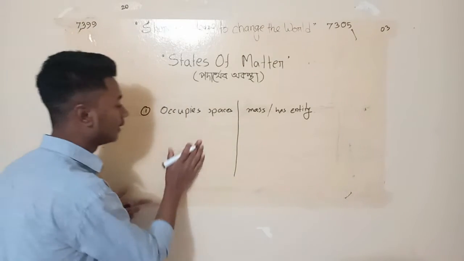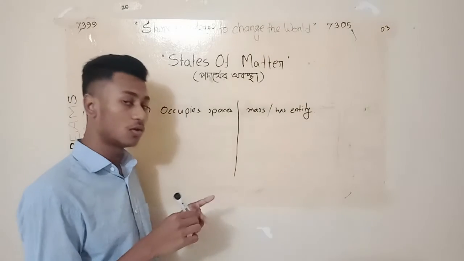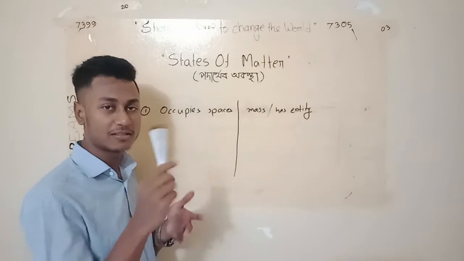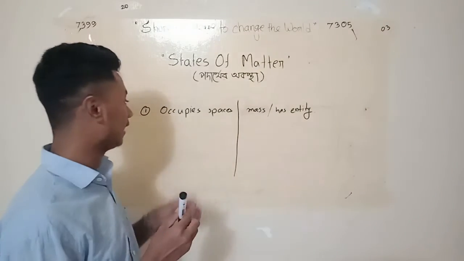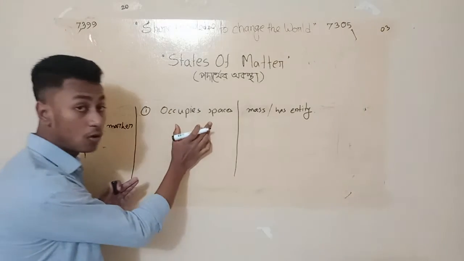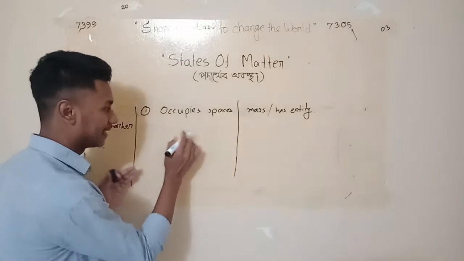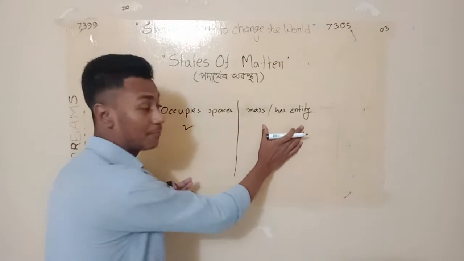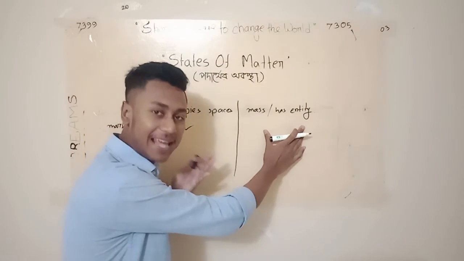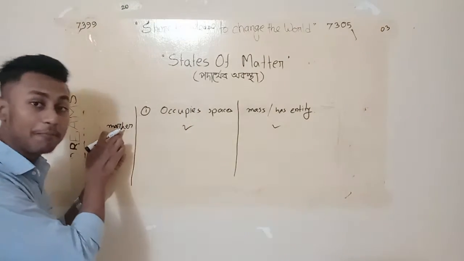For example, let's talk about this marker. Marker is matter. Does the marker occupy space if it is kept on anything? Yes, it does. And does it have mass, or a physical entity? Yes, it has a physical entity. So you can say that marker is matter.